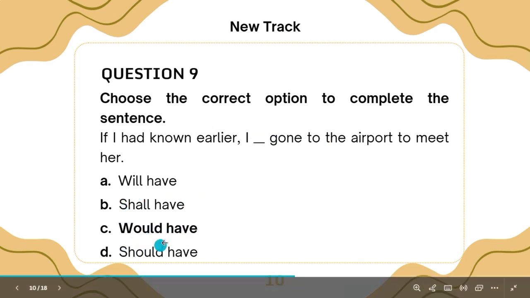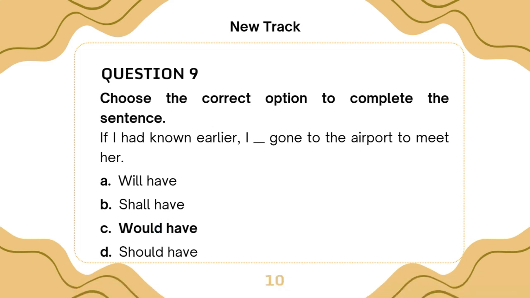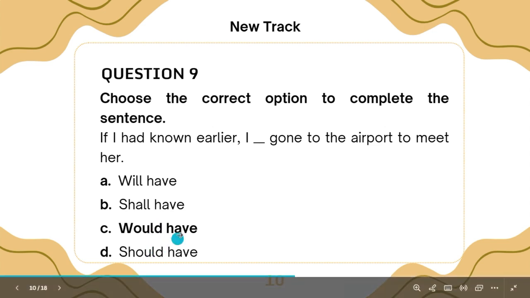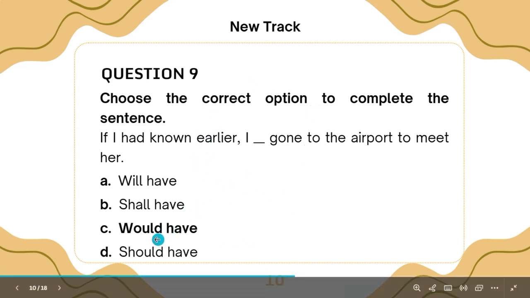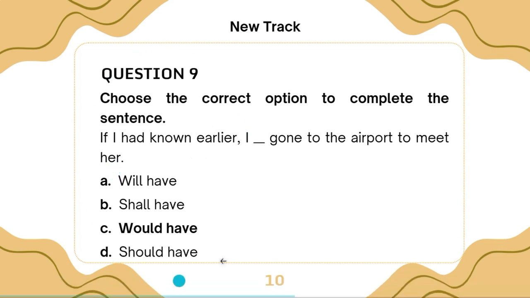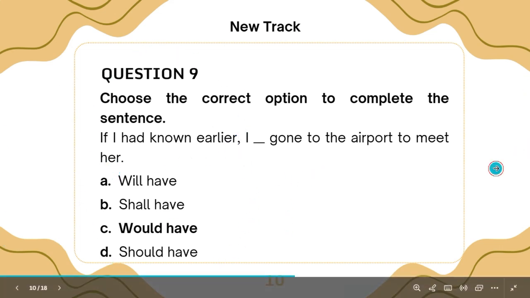Now, would is a past tense of will, right? And it is always used as more of an auxiliary verb. So if it is used in this sentence, then would have is the best option, because it can also be used as an auxiliary verb to the action word gone. I would have gone to the airport to meet her. Now the option C is the best option.